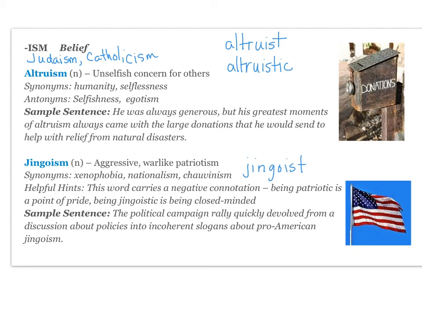Welcome to Vocab Unit 7. Your first root is ism, which means belief. There are many religions that end with ism, which makes sense because religions are belief systems. So I just wrote here for you Judaism and Catholicism to help you remember that root.